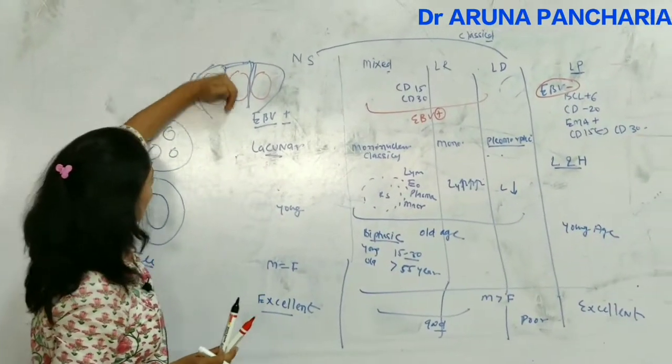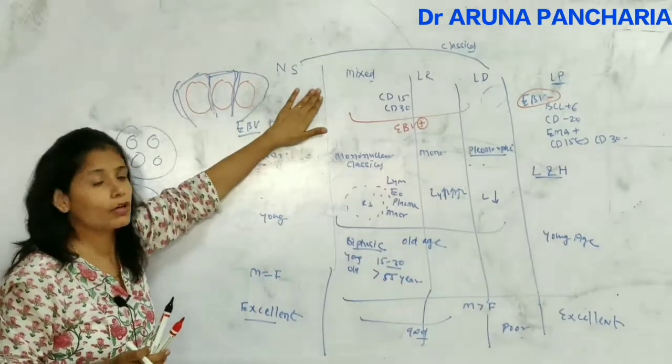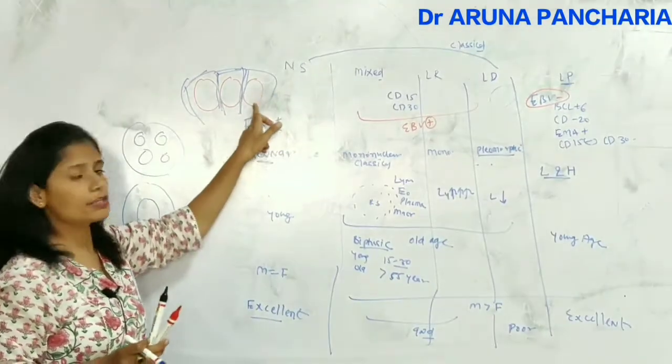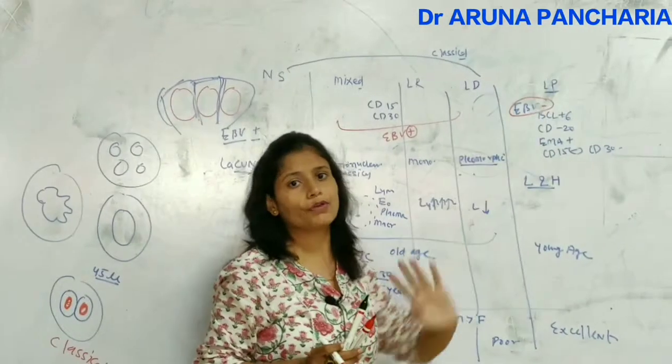Sclerosis means collagen. So there is nodule formation as well as sclerosis because of the collagen in nodular sclerosis, and nodules are again seen in the lymphocyte predominant.